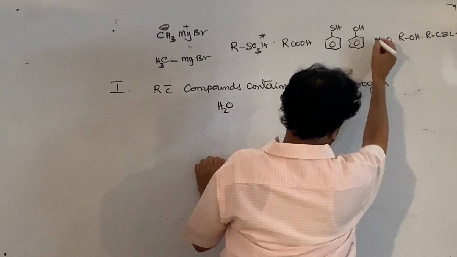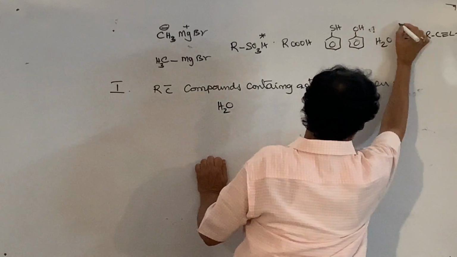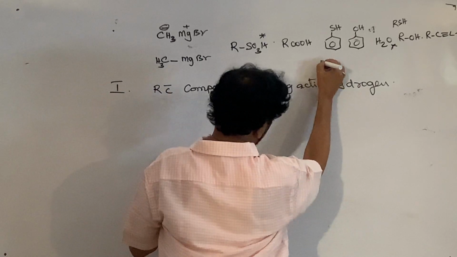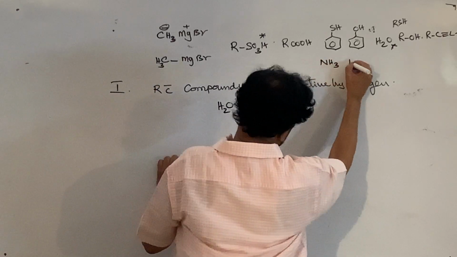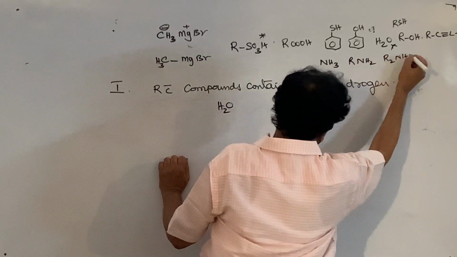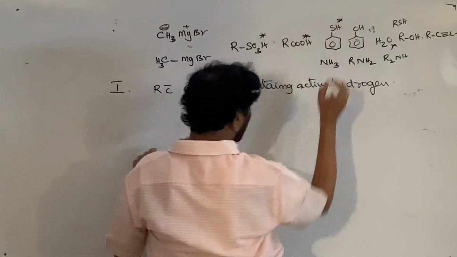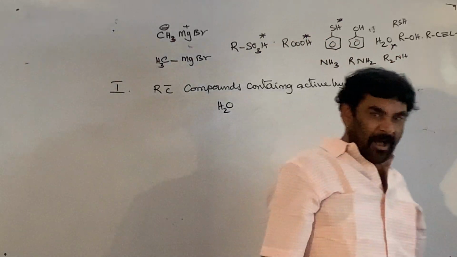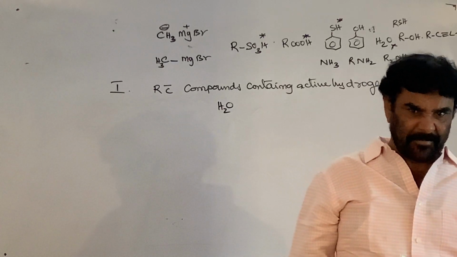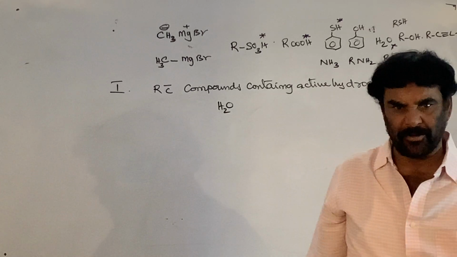I forgot to write the H2S, or don't write the H please, RSH. Now the ammonia, that is amine RNH2. This is R2NH. These are the compounds containing the active hydrogen. All these listed compounds are ready to react with metallic sodium and liberate hydrogen gas. They contain the replaceable hydrogen, which is called the active hydrogen.